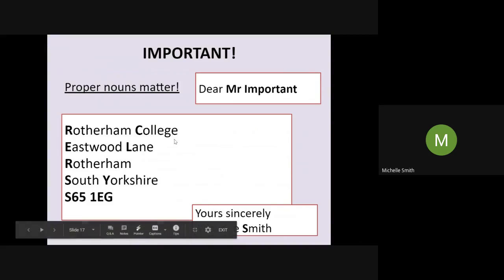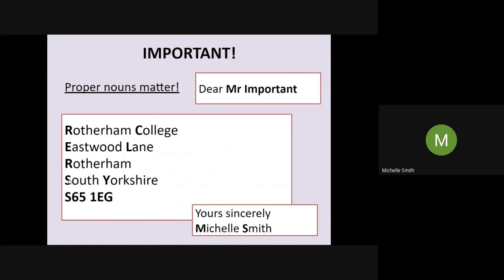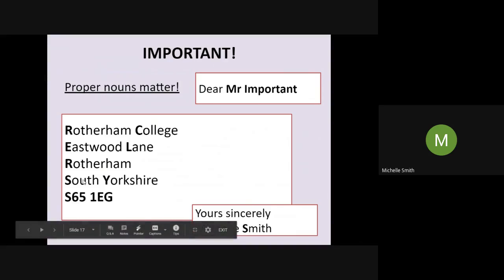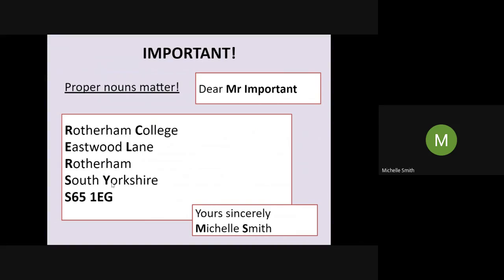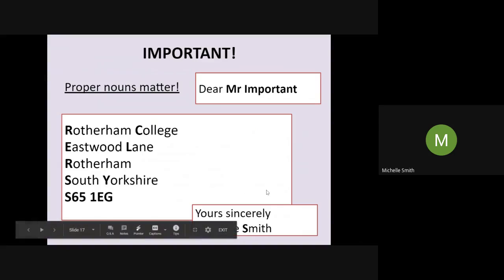You can see the address of college as well. We need capital letters for each letter right at the beginning. Common mistake people make when they write South Yorkshire, they use an uppercase S but a lowercase y. Yorkshire is still the name of the county, so we still need capital letters for both of those.